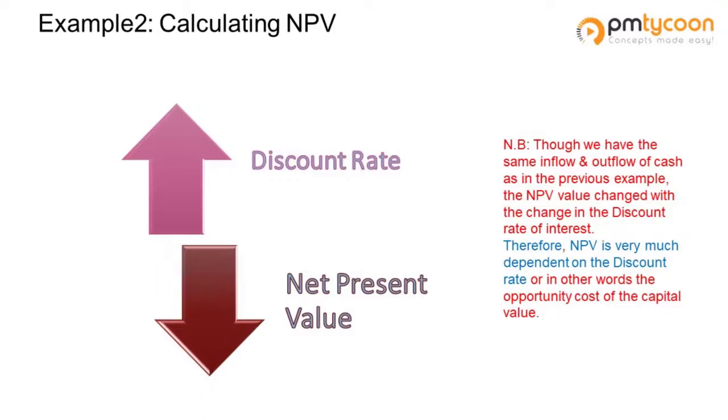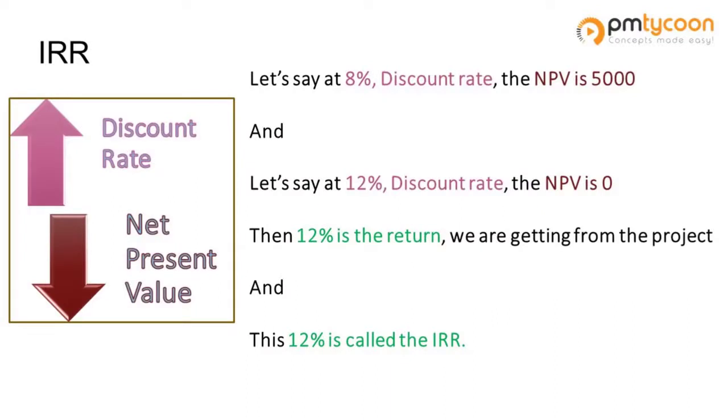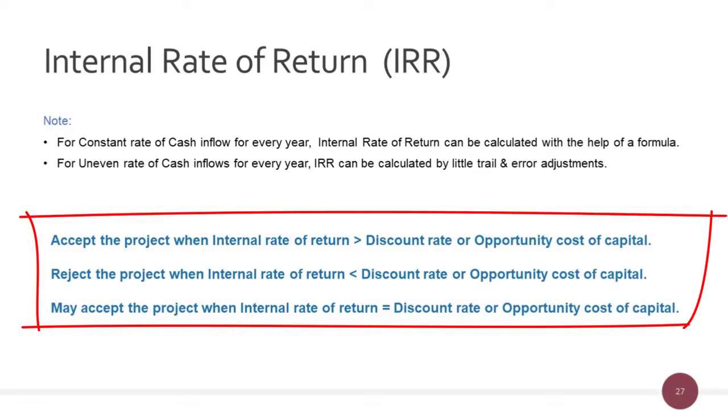So we need to figure out at what discount rate the net present value becomes 0, and the rate at which the net present value becomes 0 is the actual rate of return from the project. The criteria for the internal rate of return is: if the internal rate of return is greater than the discount rate, then accept the project. And if the internal rate of return is less than the discount rate, then reject the project.